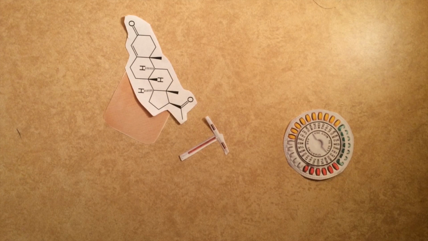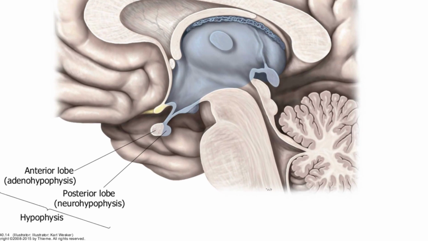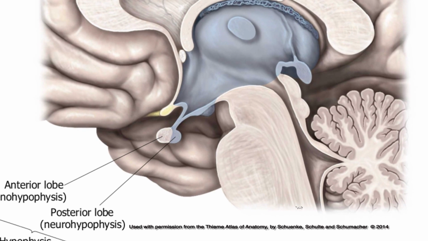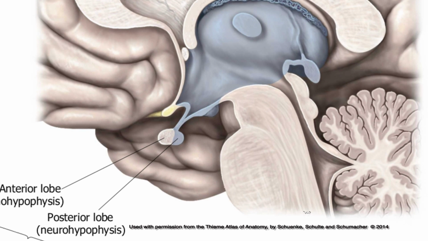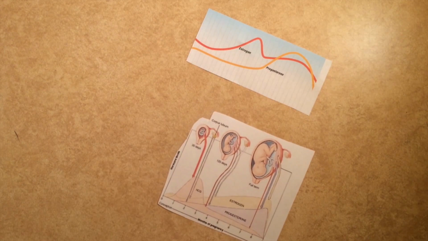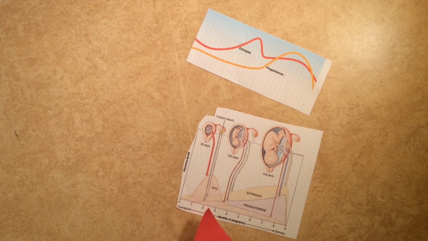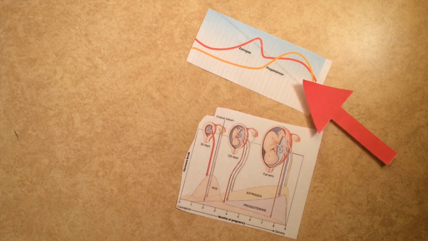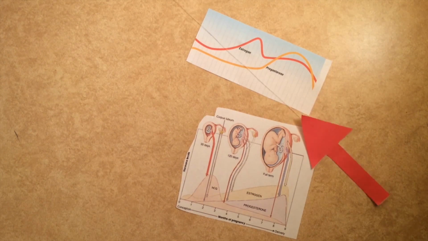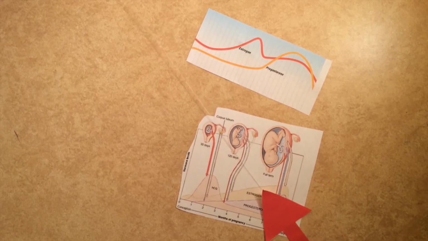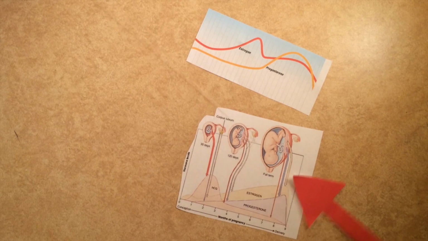Now recall from the menstrual cycle that concentration levels of these hormones affect other hormones released from the anterior pituitary gland. Now take a look at these diagrams. One shows how hormone levels change during the menstrual cycle, and the other shows the changes during pregnancy. Notice the differences and similarities of the hormone levels between the diagrams. The level of hormones during pregnancy is similar to the hormone levels during ovulation.